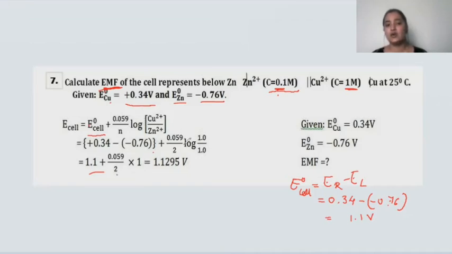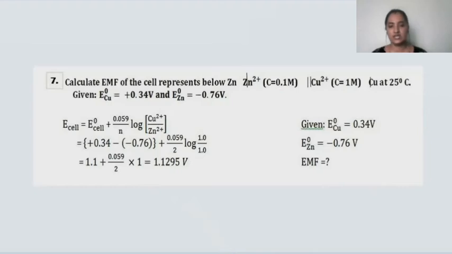And when you substitute, the concentration of copper ion will be 1, and the concentration of zinc ion will also be 1. If such is the condition, the log of 1 will be 1. When you calculate this problem, you are going to get the electrode potential of the cell as 1.1295 volt. This is how to solve a problem regarding EMF of the cell. Hope you got to know about it, children. Now let us move towards the next problem.